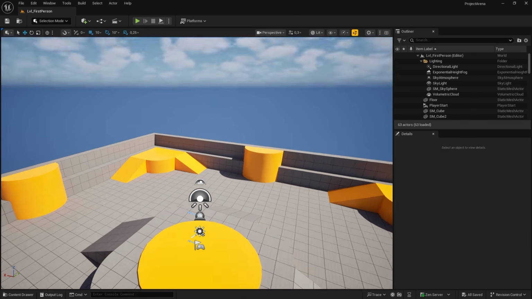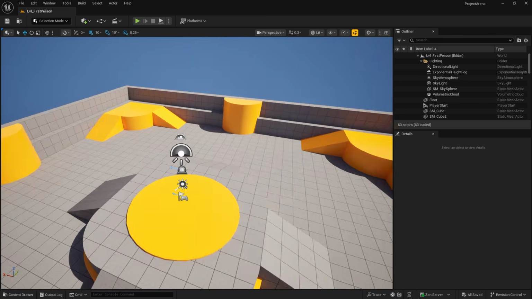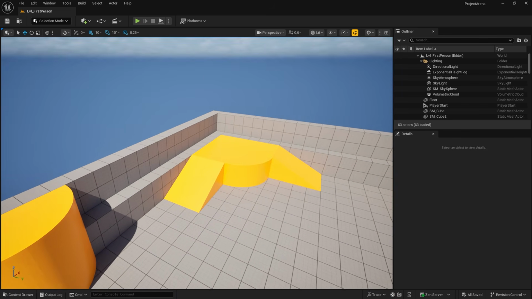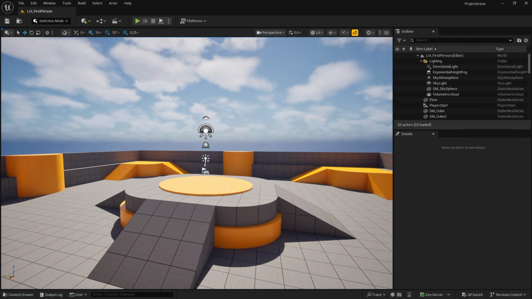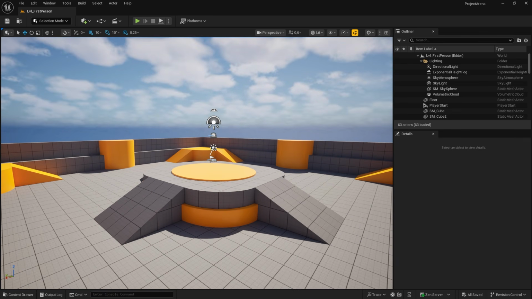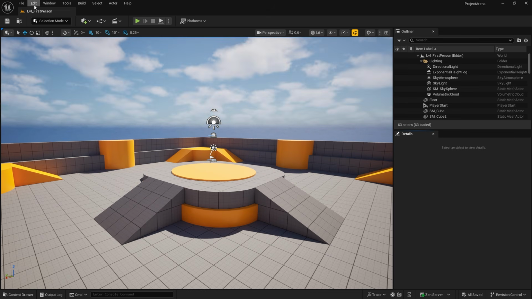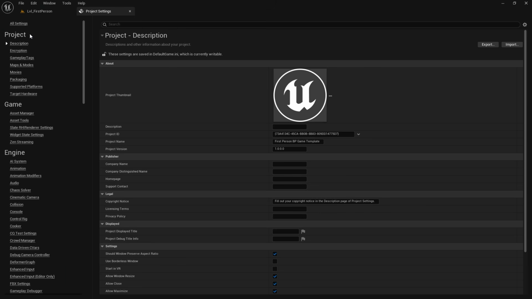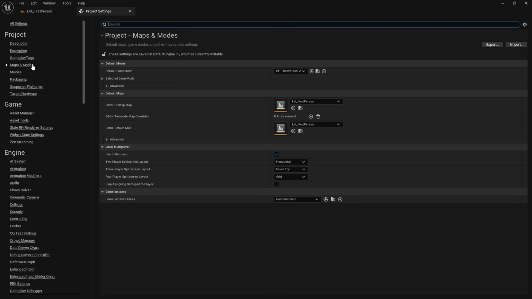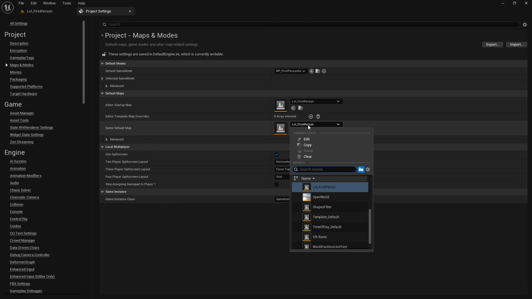Once the project is open, let's set a game default map, which is the map that loads when your packaged project launches. It's required to set a game default map prior to packaging, since without it, there is nothing for the project to load at runtime. Let's go to Edit and enter the project settings. Under the project heading, we'll enter the Maps and Modes section. Let's expand the default maps heading and click the Game Default Map drop-down menu.